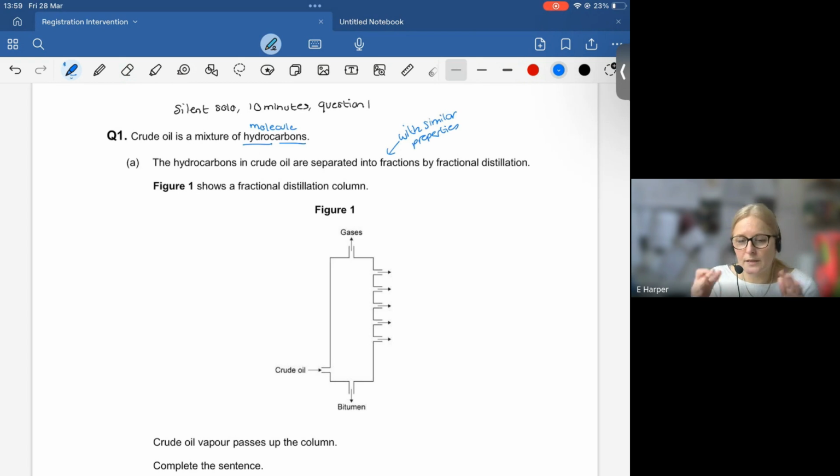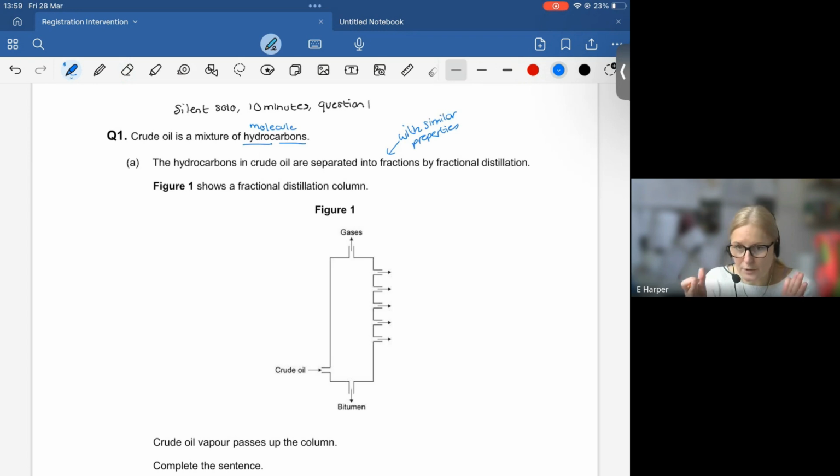That might be similar length molecules that have similar boiling points, or similar flammability, as in how well they combust, or they might have similar viscosities, as in how thick and easy they can run. So that's what we mean by similar properties.